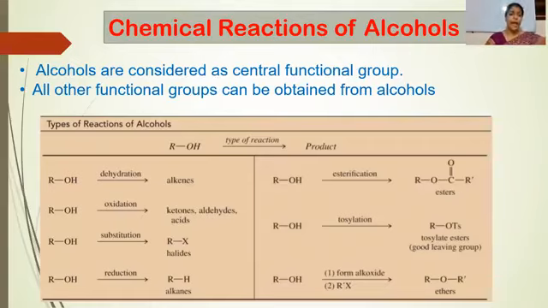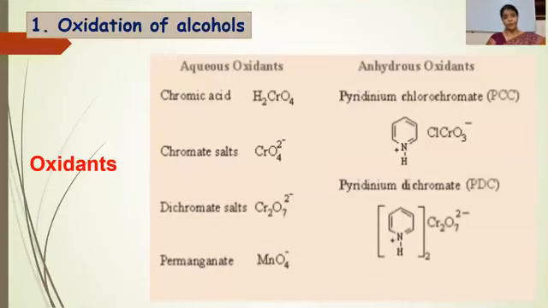For example, alkenes can be formed by the dehydration of alcohols. Ketones and aldehydes are formed by oxidation. Halides can be formed by substitution. Alkanes can be formed by reduction. By esterification, esters will form. By tosylation, tosylate ester will form. And by the reaction of alkyl halide, it is also converted into ethers. Today, we will discuss some main chemical reactions of the alcohols.